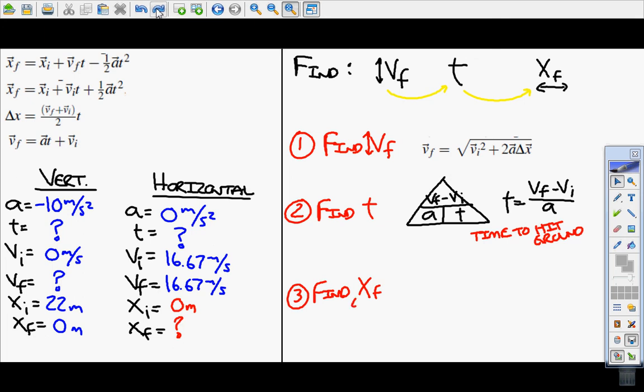And I can actually have my choice of equations now. There's this one, and there's this one right here. All of those will allow me to find xf horizontally because now I'll have all of this information. I'll have a time, and that will allow me to use all of these. Cool. I'm just going to grab one of these, let's say this one, and that's the one I'm going to use.